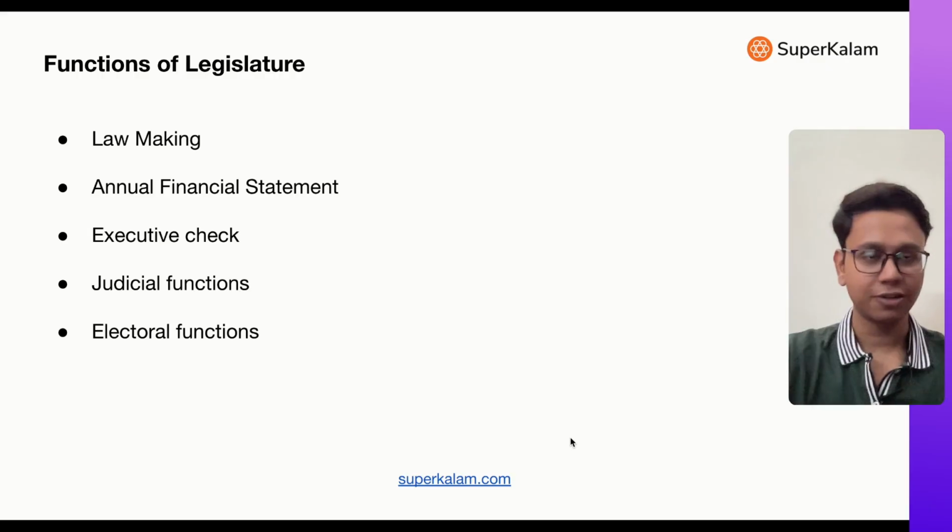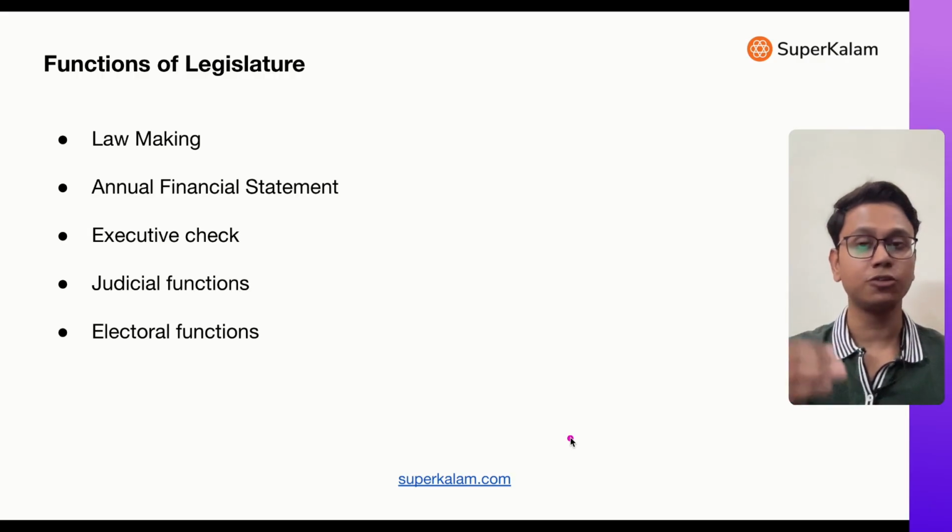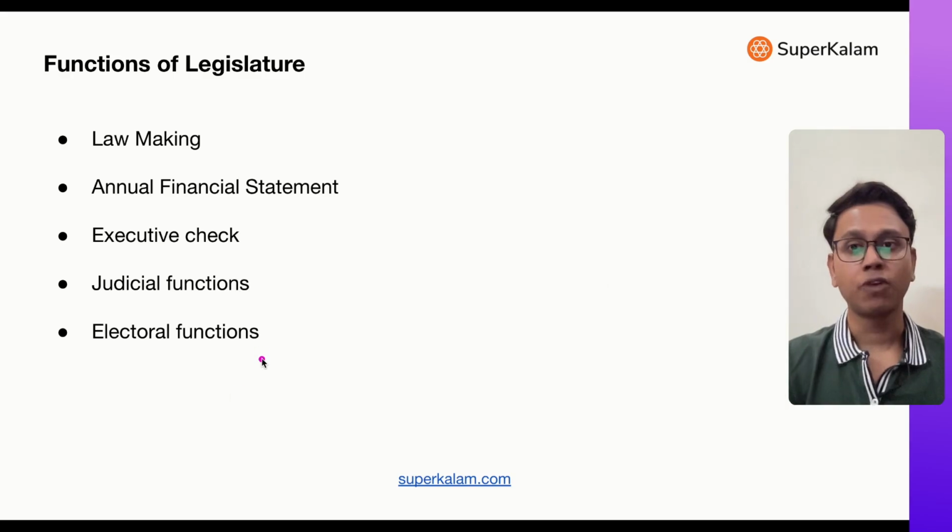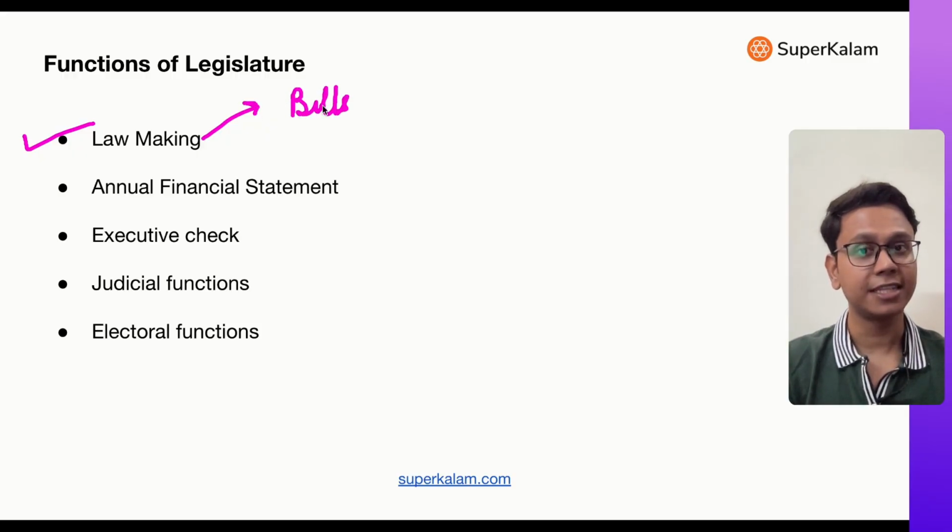Now, as I was telling you the functions of Lok Sabha and Rajya Sabha, it's important to categorize these functions into five important categories. First is lawmaking. Rajya Sabha and Lok Sabha have a role to make laws. So there are bills presented in these houses on which discussions are held. What is the detailed process of lawmaking? I will cover in a while.